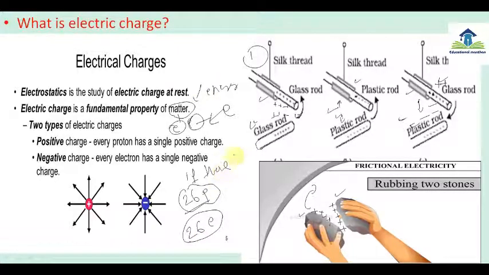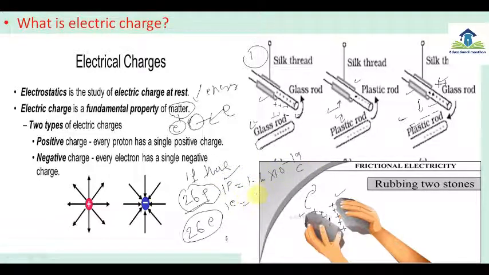Is it clear to all? And one proton and one electron have the same charge. What is the value of the charge of one proton and one electron? 1.6 × 10 to the power minus 19 coulomb.